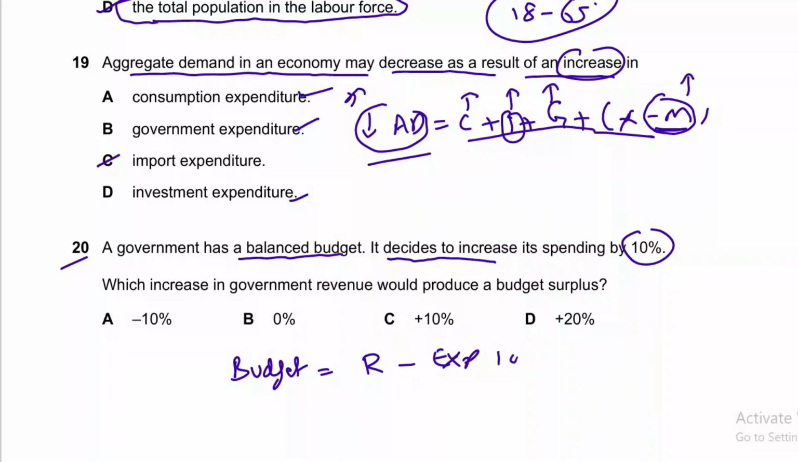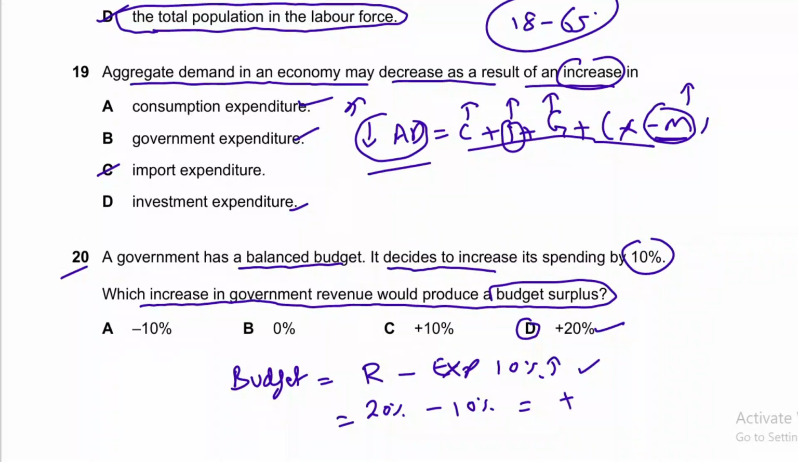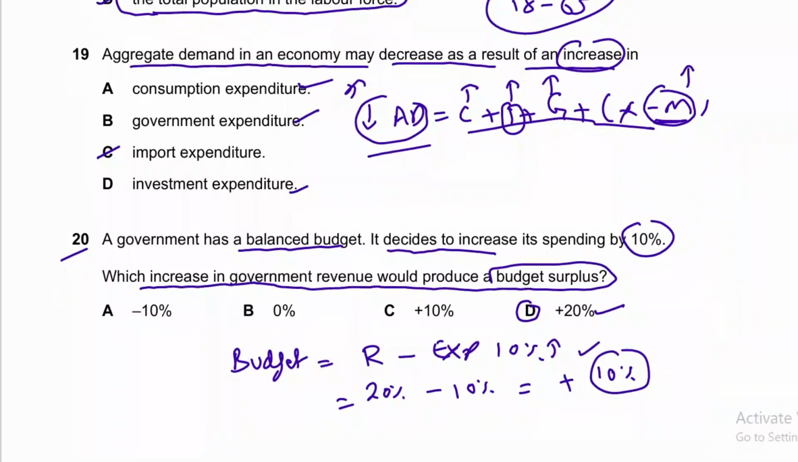So again, if spending or expenditures are increasing by 10%, then which increase in government revenue would cause a surplus, right? So there should be more than a 10% increase in revenue. If the government wants a surplus budget, then revenue should be greater than its expenditure. So a 20% rise in government revenue and a 10% rise in government expenditure will give us an overall positive impact of 10%. When the budget is positive, it is called surplus, and when the budget is negative, it is called deficit.